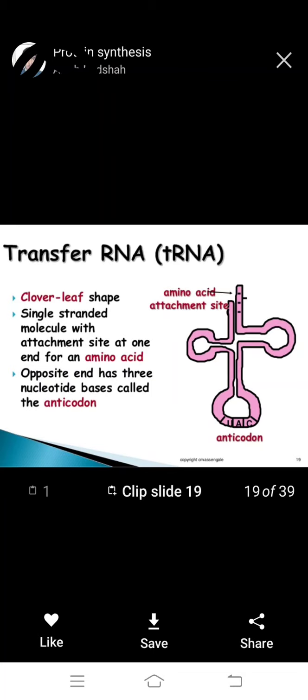Okay. Next, transfer RNA, or tRNA, has a clover leaf shape. It is a single stranded molecule with an attachment site at one end for an amino acid. At the opposite end are 3 nucleotide bases called the anticodon.